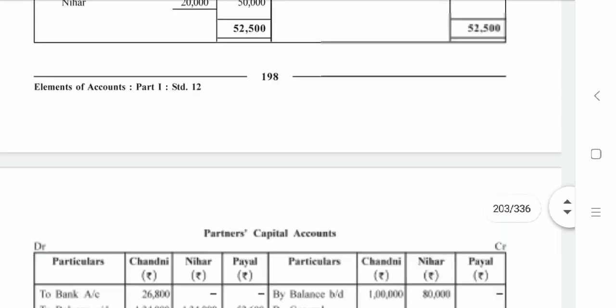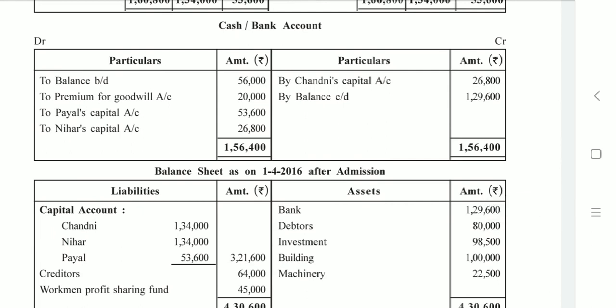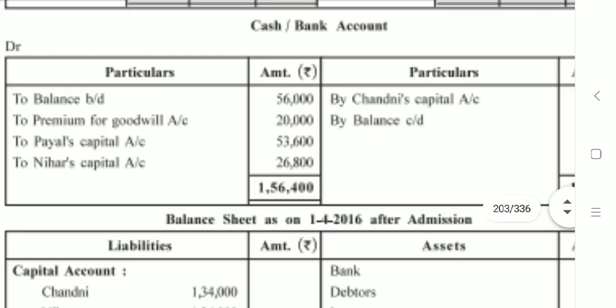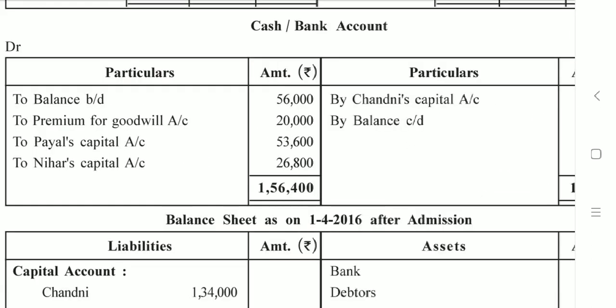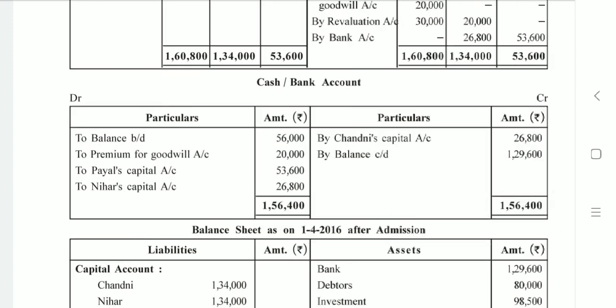So in the cash and bank account that we have prepared, check the debit side, to balance brought down, if you all can see, 56,000. So we are done writing opening balances of capital accounts and bank account. Alright, please put a tick mark over the things that you have recorded.